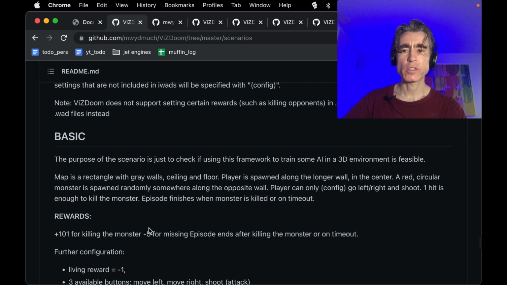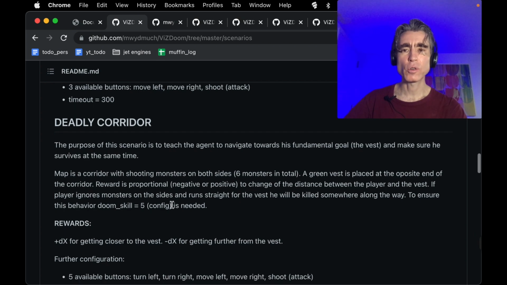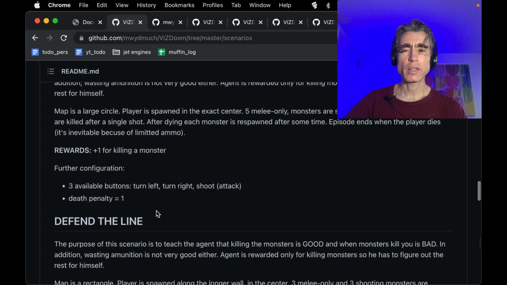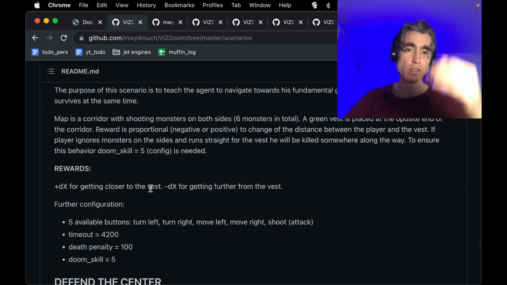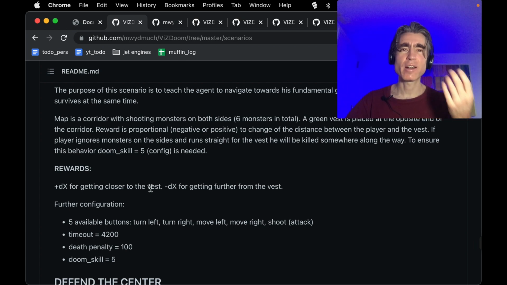Oh, this is the basic scenario. All right, this is what we were doing. All right, deadly corridor. I was reading these before. You have to run down past a whole bunch of aliens. This sounds challenging. I think we'll do that later. We've got this one with a reward shaping reward. I'm not a fan of reward shaping rewards because they're artificial, right? Basically, the closer the agent gets to the destination, the more points the agent gets. And I feel that's an artificial reward, and I accept that that's the only way to train an agent in many scenarios, because if you just gave a reward for the end, it would never get there.